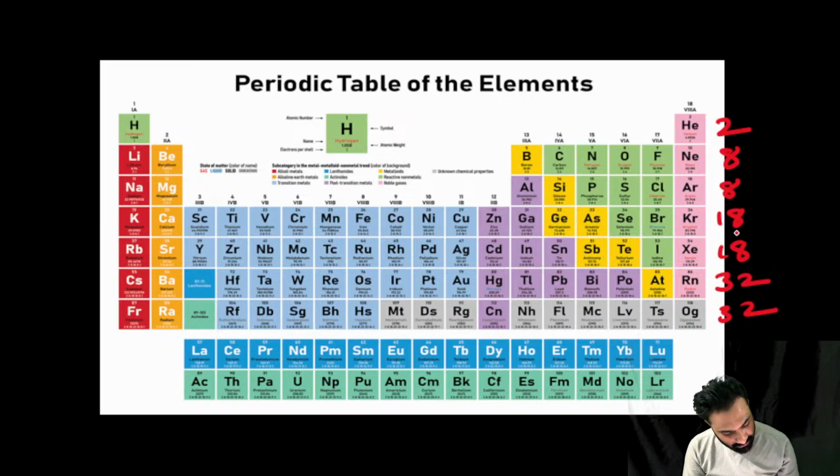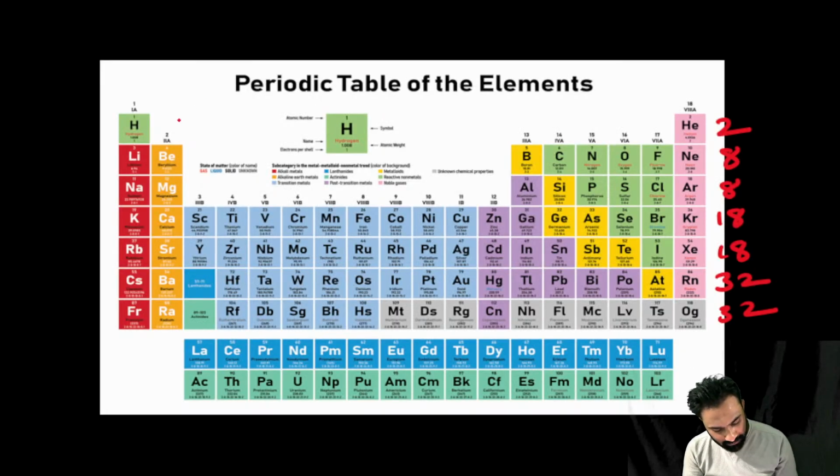Now, if you remember this magic number, first period, how many do we have? 2. Then 8, 8, 18, 18, 32, 32, right? After that, next we are going to see blocks. Block-wise, how many elements do we have? In which block will these elements belong?